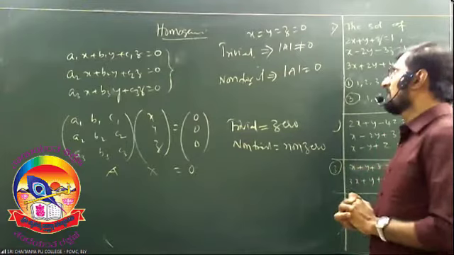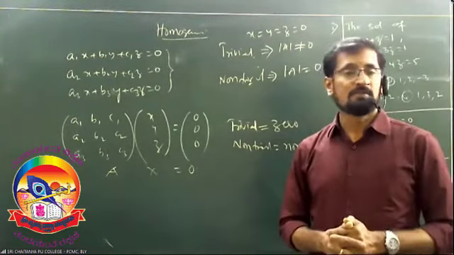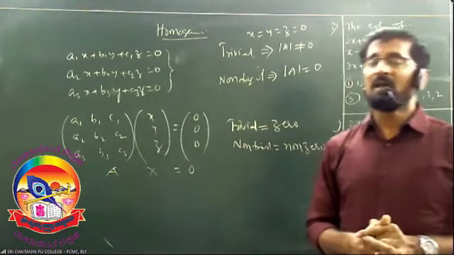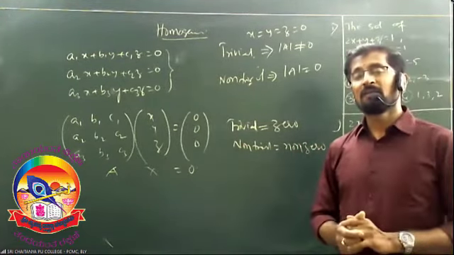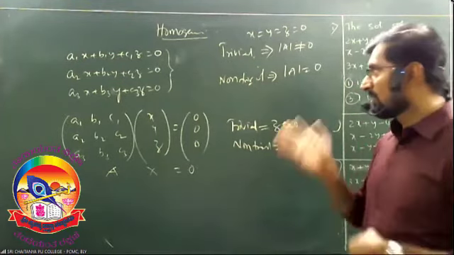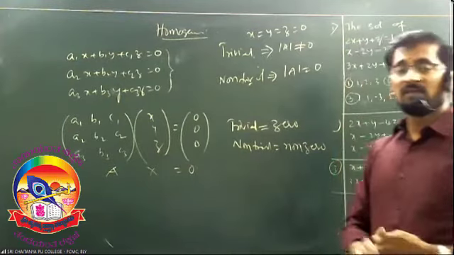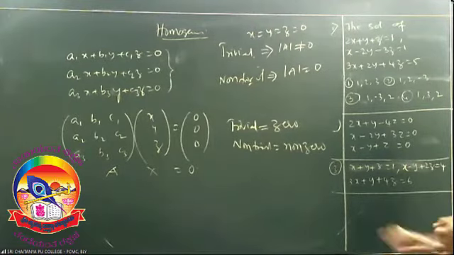If det A is equal to 0, the system has non-trivial solutions. And if the system has trivial solutions, the solutions will be x = y = z = 0. So this is about the homogeneous system. Very easy to do; copy it here. After that, let us discuss three problems of three different types.